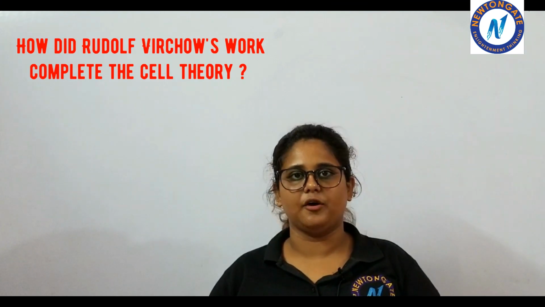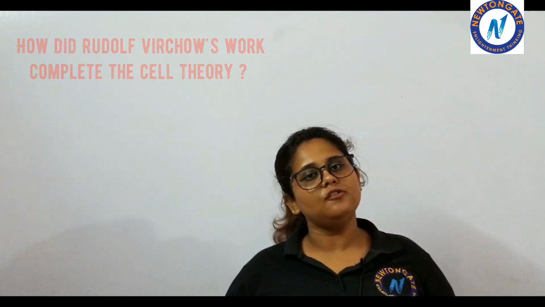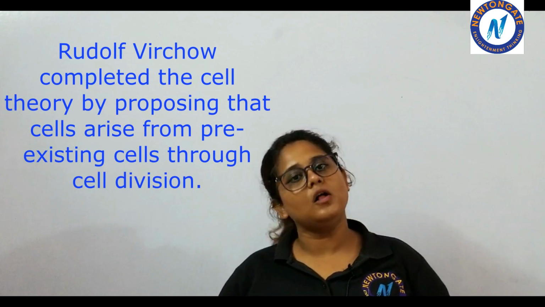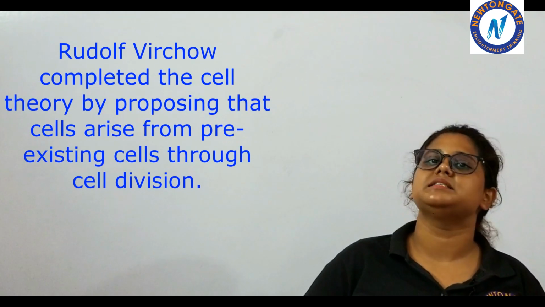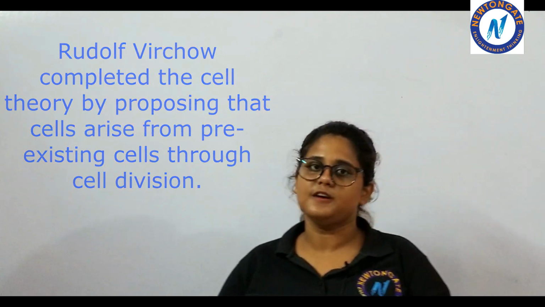How did Rudolf Virchow complete the work of cell theory? The next question is this one. Rudolf Virchow finally said that all the cells, be it plant cell or animal cell, arise from some pre-existing cells through the process of cell division.